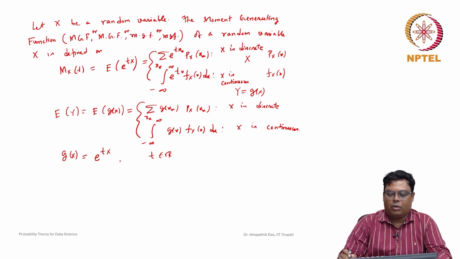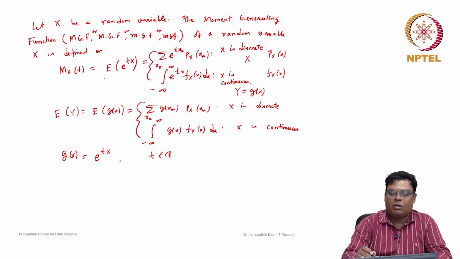Now why is this called a moment generating function? Note that this moment generating function may or may not exist, because the sum has to be absolutely summable for the expected value to exist, and the integral also has to be finite. Otherwise, if it does not converge or is infinite, then the moment generating function does not exist.